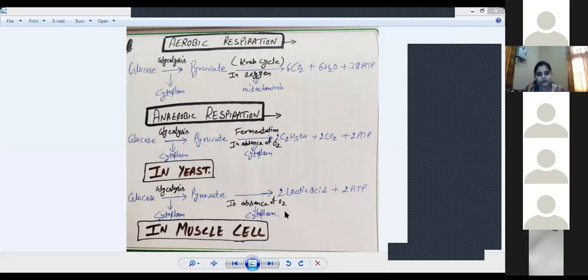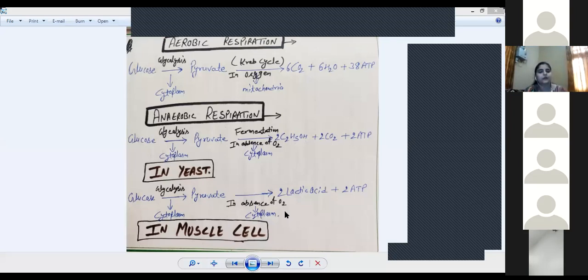are released. So in anaerobic respiration in yeast also 2 ATP molecules are released, and in muscle cells also 2 ATP molecules are released. But in aerobic respiration, 38 ATP molecules are released because oxygen is used here, and this is a very efficient mechanism of respiration. Okay, so this is all about aerobic respiration.